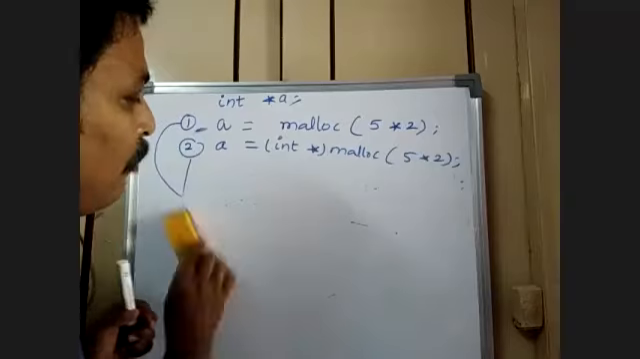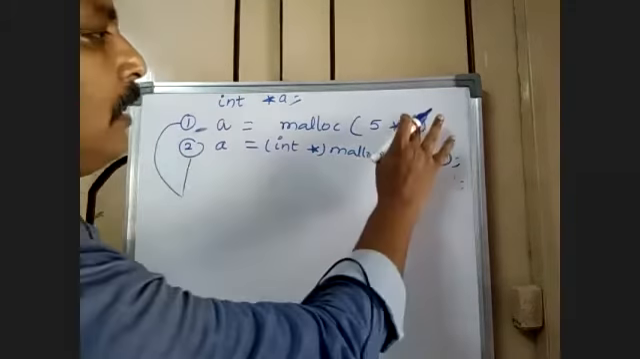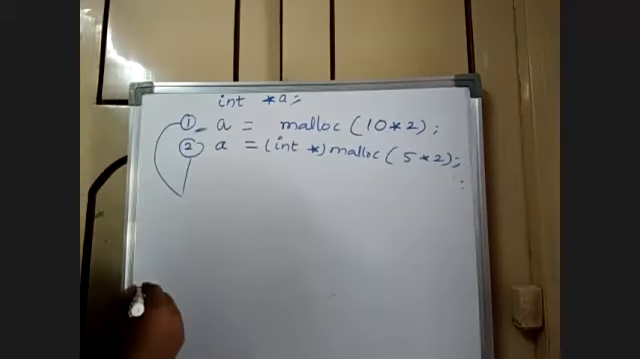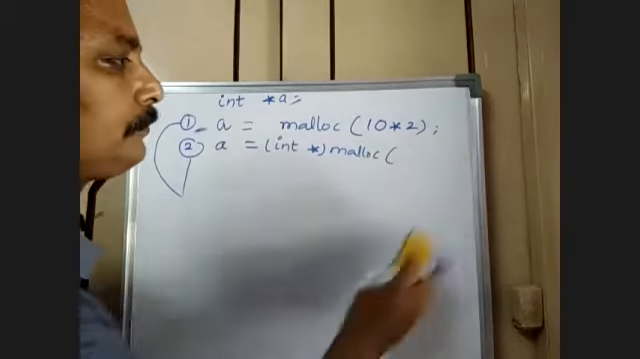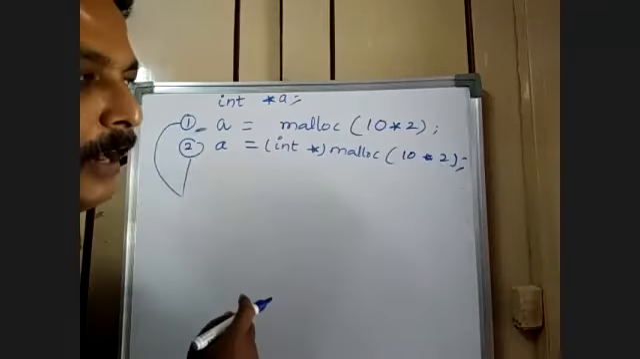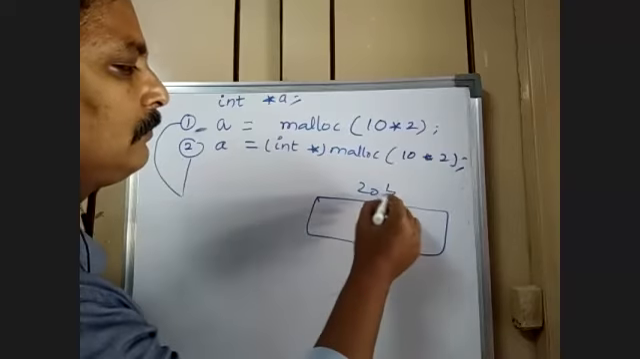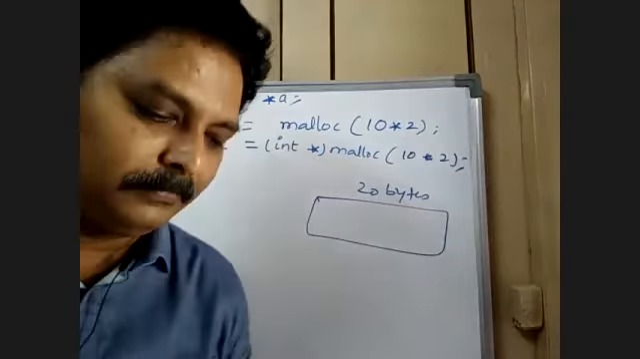Now, how much memory is there actually? Suppose I just have 10 into 2. When I said 10 into 2, 20 bytes are allocated. Now this entire memory is of 20 bytes. Now, how many partitions do you need?